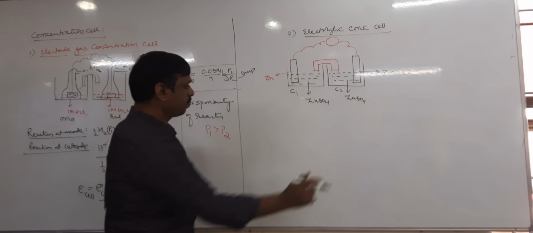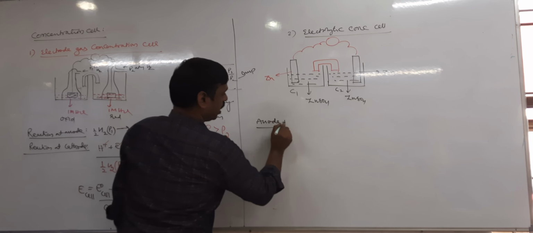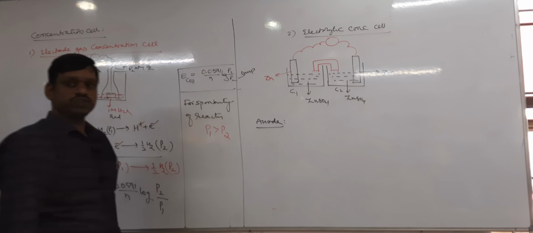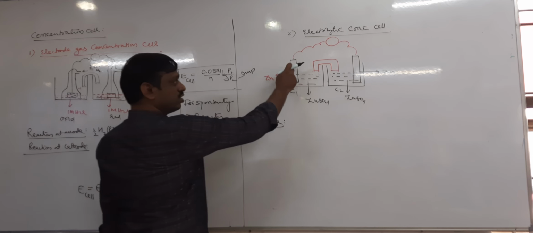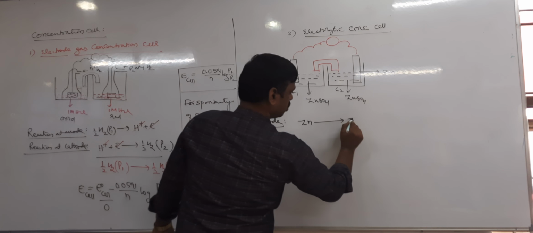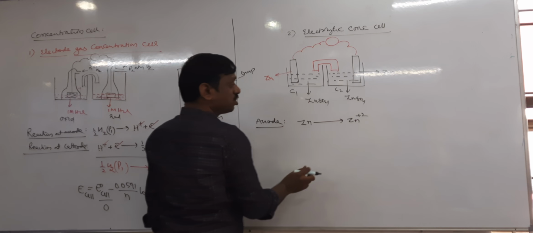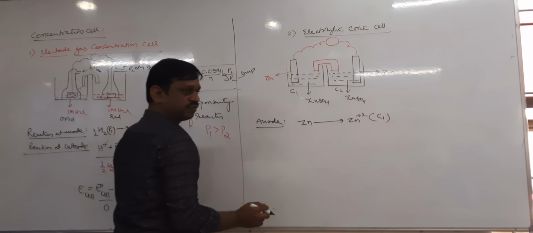Now tell me, what is the reaction at anode and cathode? At anode, oxidation takes place: zinc converts into Zn2+, and the concentration of Zn2+ is C1.